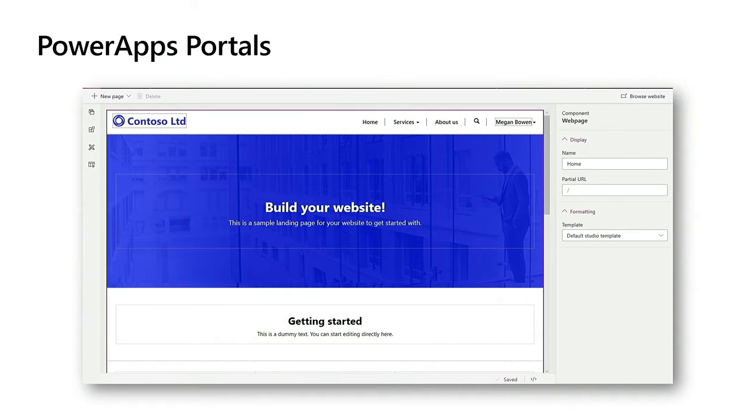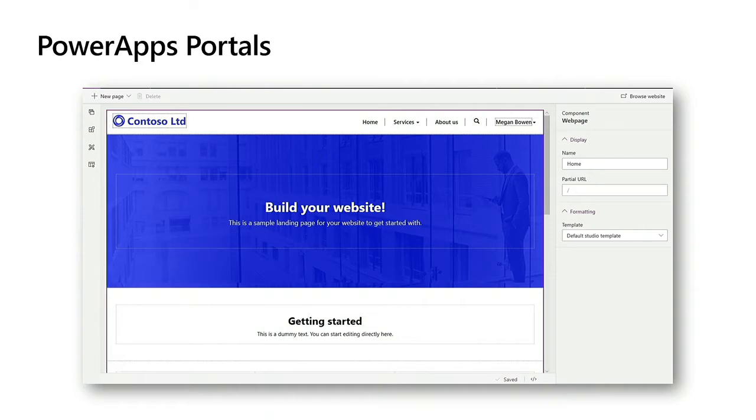But this gives people the ability to build websites using low code. So simple drag and drop interface, lots of templates populated that you can build out, but you can build out these websites and publish them outside of your organization.